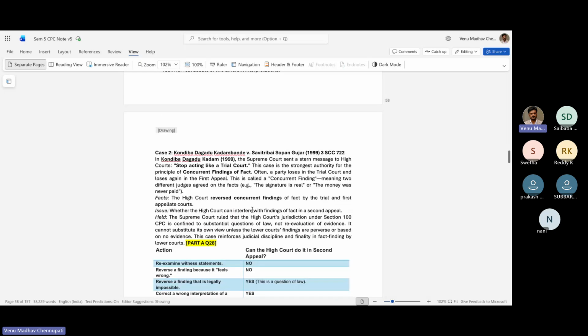The other case is the Kondiba Dagadu versus Savitri Bai. The Supreme Court sent a stern message to High Court: stop acting like a trial court. This case is the strongest authority for the principle of concurrent findings of fact. Often a party loses in trial court and loses again in first appeal. This is called concurrent finding.